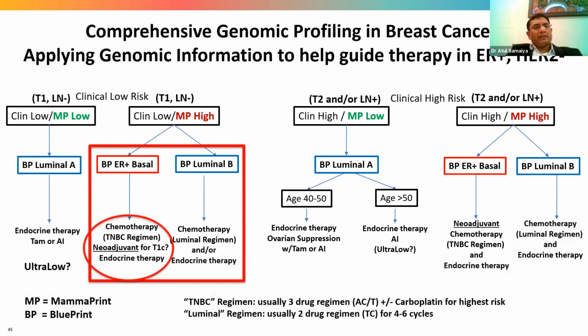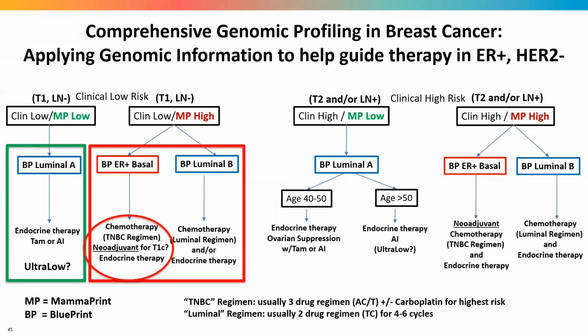And then again, the person who is clinically low risk and MammaPrint low risk, ultra low risk, what next? Endocrine therapy, extended endocrine therapy, or limited endocrine therapy. But if they are the basal type, MammaPrint high, definitely there should be consideration to treat them like the TNBC. Next, please.